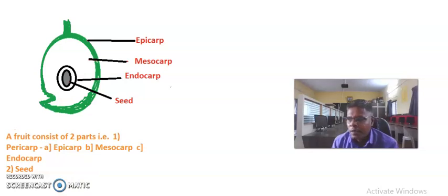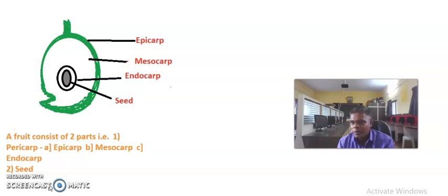The third one is the multiple or composite fruit. A composite or multiple fruit is developed from the entire inflorescence of a plant. Such fruits, along with ovaries, take other floral parts into the formation of the fruit. On the basis of the inflorescence, these fruits are classified into two types.